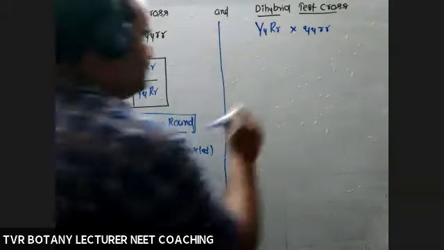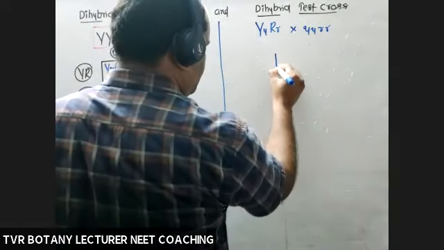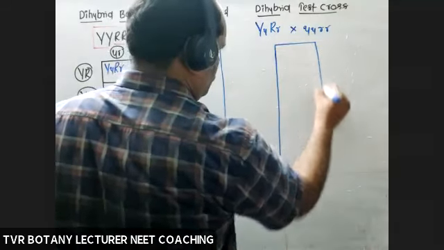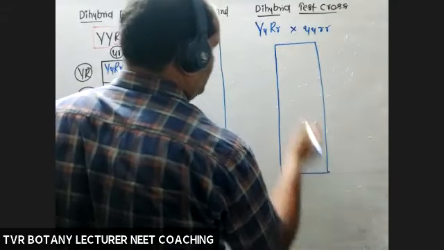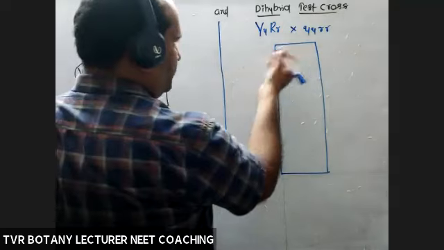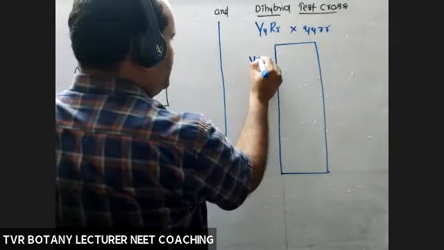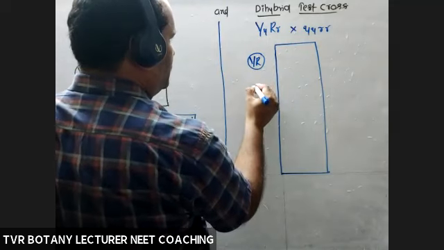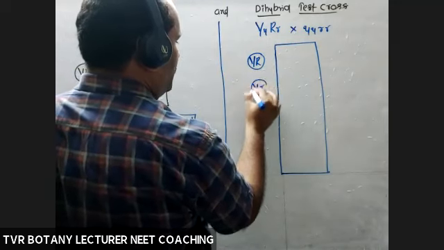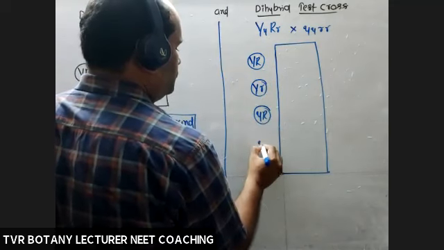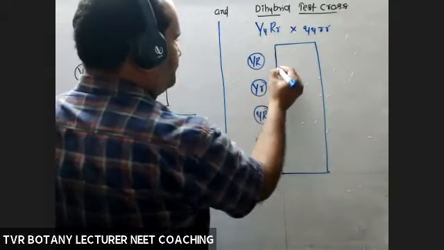Now here, what about the number of kinds of gametes? This is actually F1 or not? F1 only. How many kinds of gametes from this one? Capital Y, capital R; capital Y, small r; small y, capital R; small y, small r.